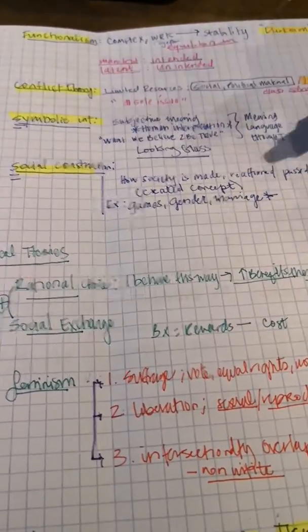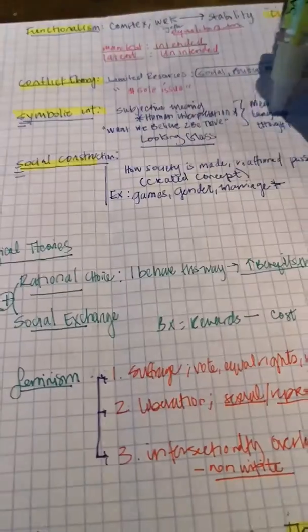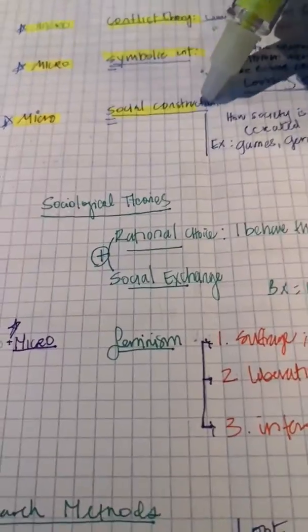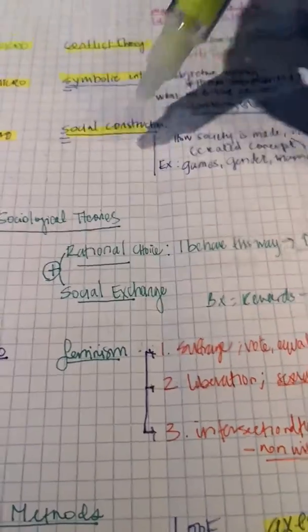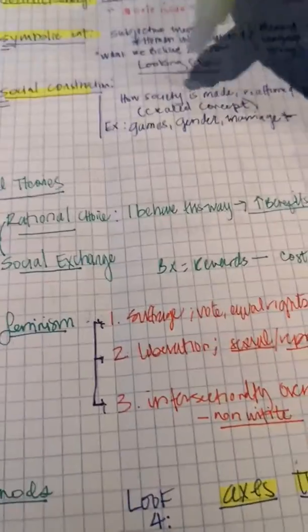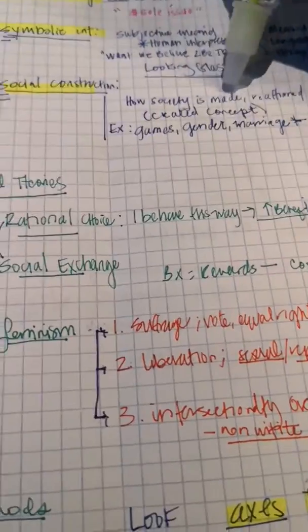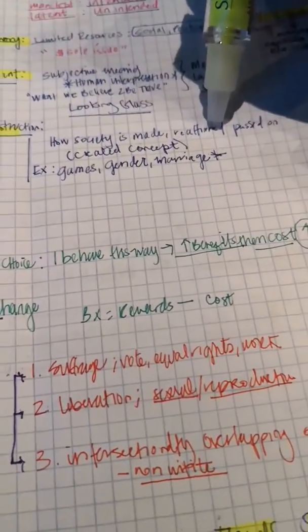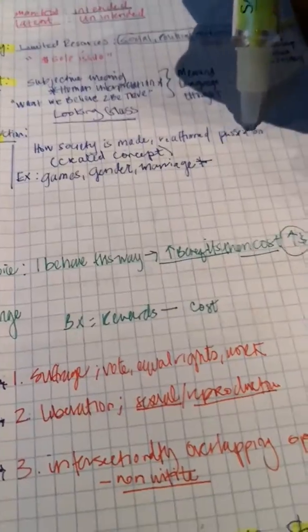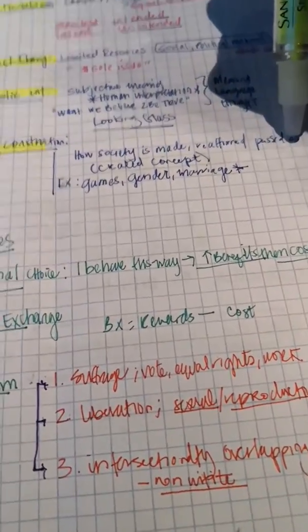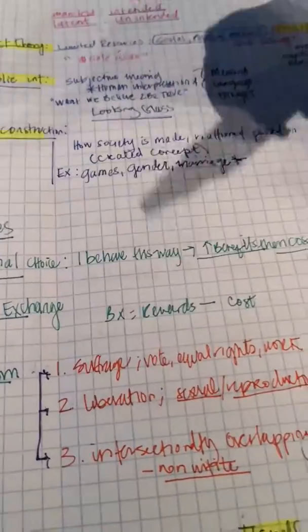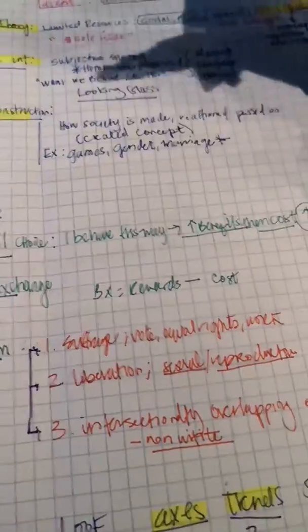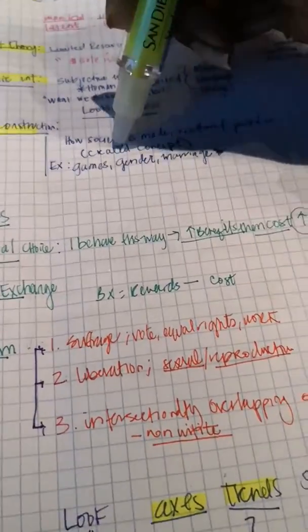And so I will go back over this one in another video, but for this micro social construct, the definition is truly in its name. So I wrote here how society is made, how it's reaffirmed, and how it's passed on to future generations. So basically, social construct is how society is made or constructed. And these are concepts that we create.